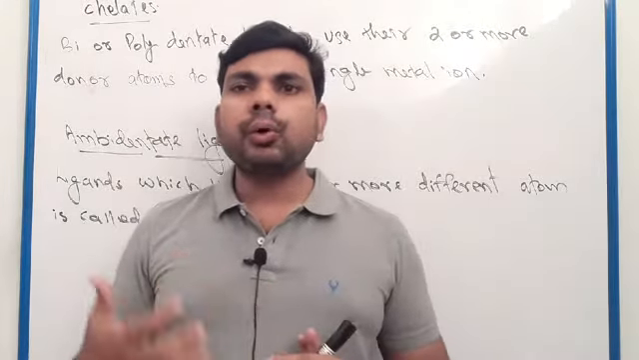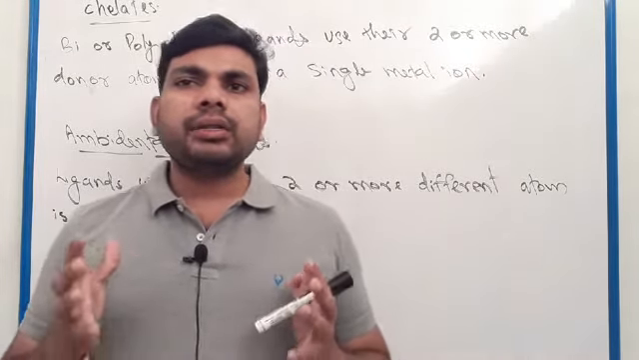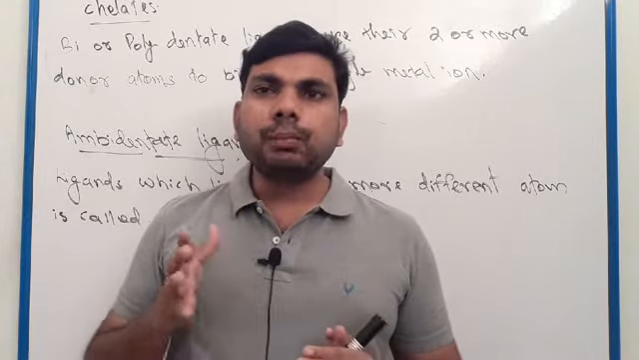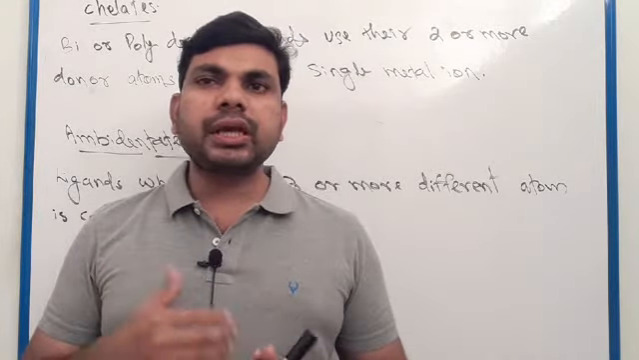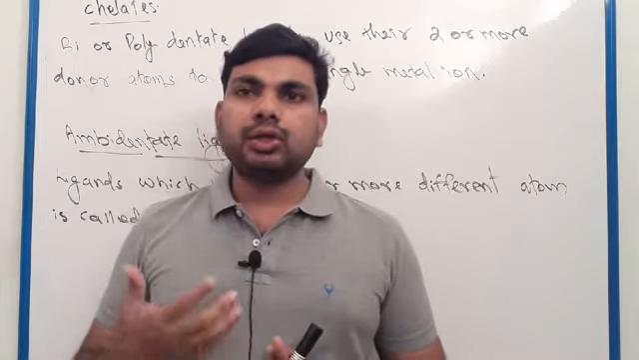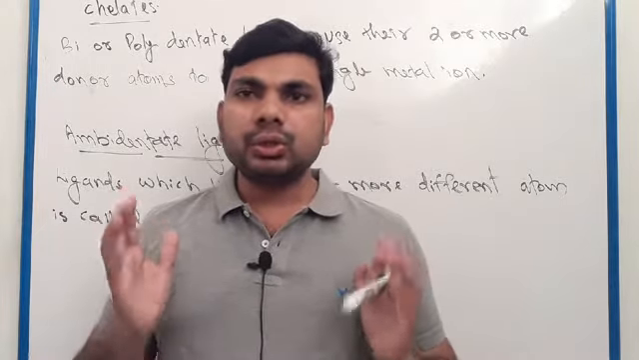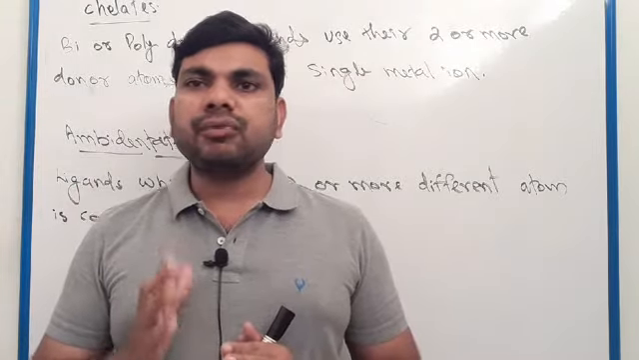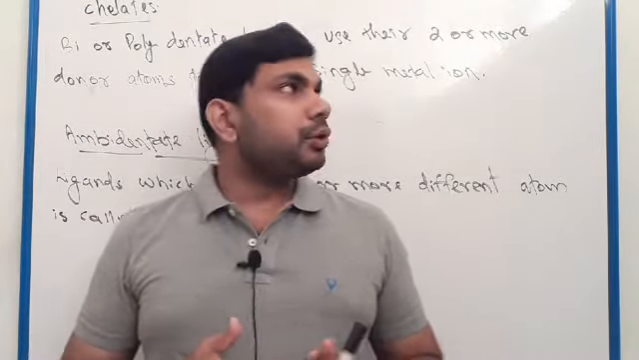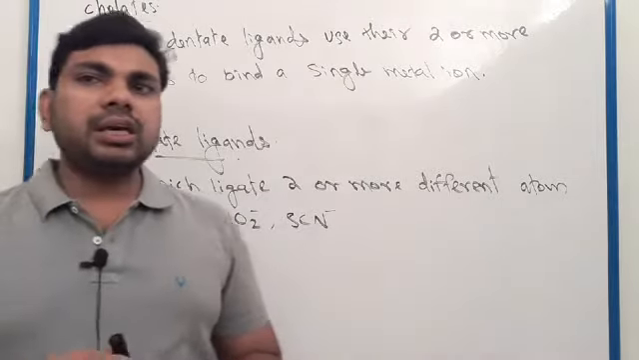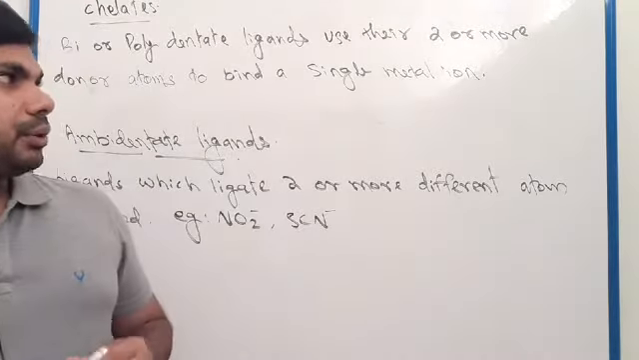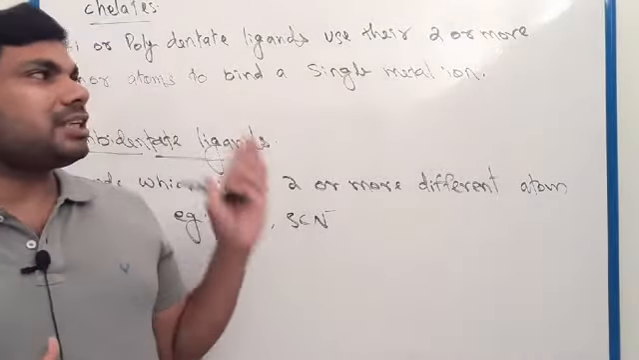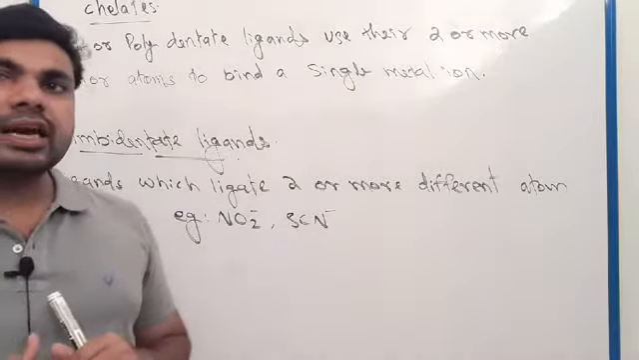Bi or polydentate ligands use their donor atoms and donate electron pairs to the central metal atom and form a ring structure. You can see here one chelate. Chelate means here bidentate ligands or polydentate ligands.